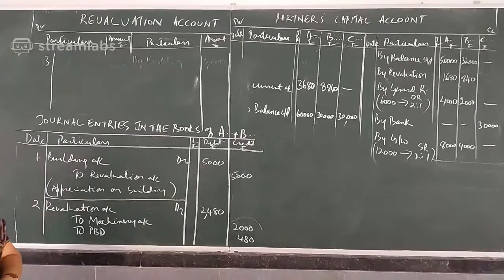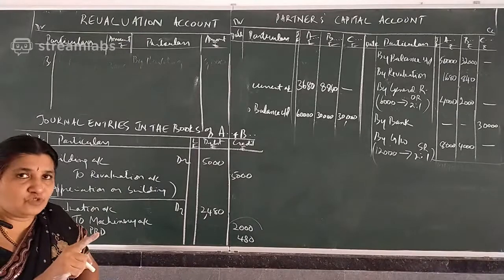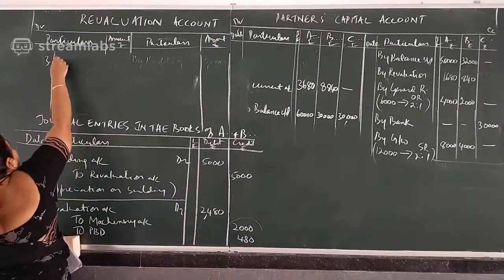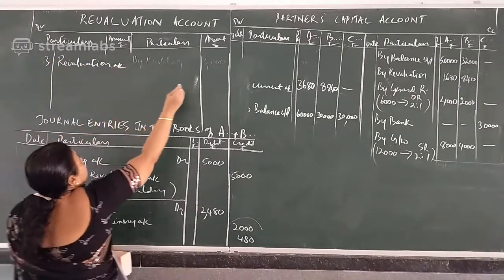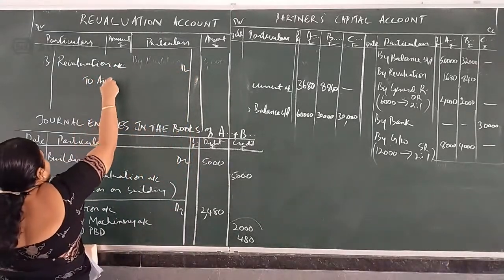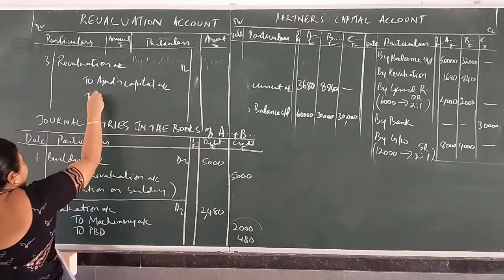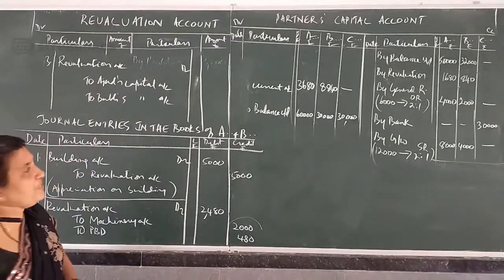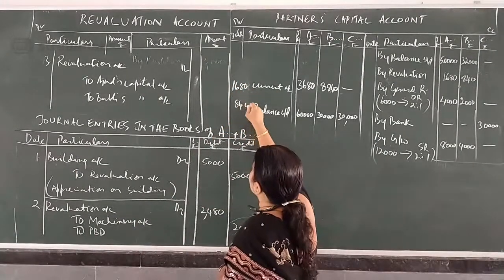What is the entry? Revaluation difference. We got revaluation to capital 1680, revaluation account, see your revaluation account 1680 and 840. So the entry is revaluation account debited to Azad's capital account, to Bubbly's capital account. To Azad's capital account, his share is 1680 and 840.